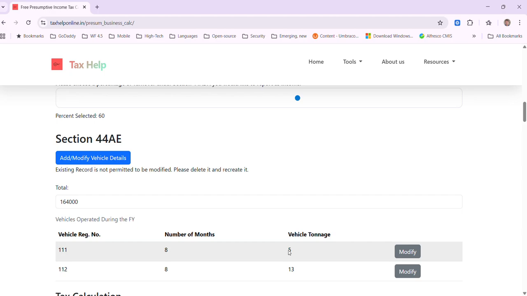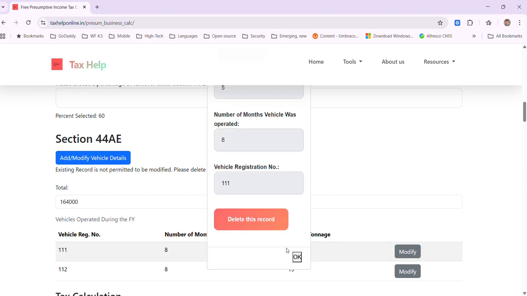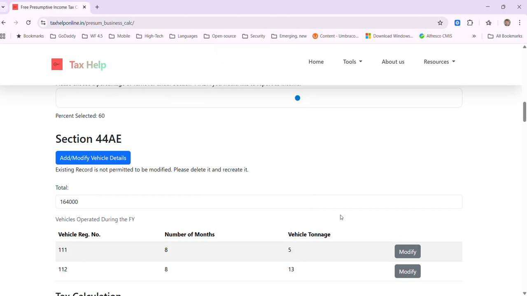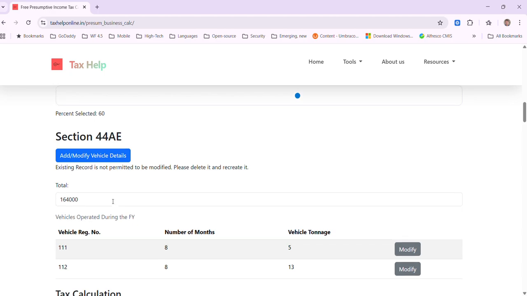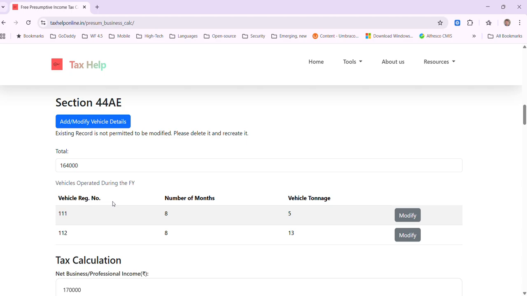And for light vehicles, this vehicle with the tonnage of 5, it's only 5 tons, so it's a lightweight vehicle, because it's less than 12, and the number of months is 8. In this case, the tonnage is not considered, but the number of months into a fixed income of 7,500 per month, which means 7,500 into 8 is 60,000. So the total of the two vehicles is 1,64,000, which is 1,04,000 plus the 60,000 for the lightweight.